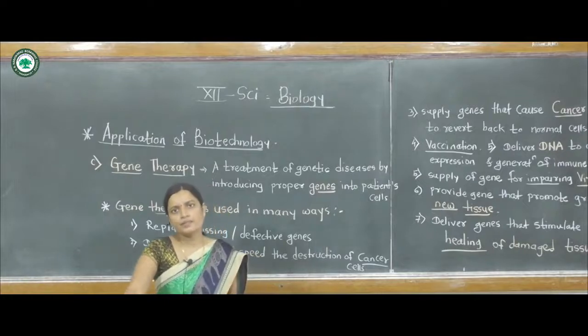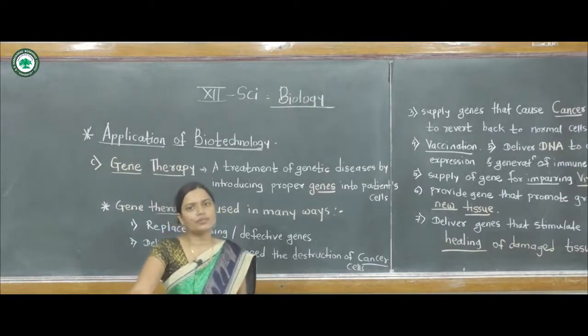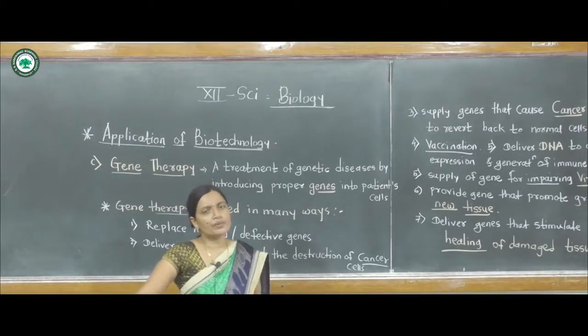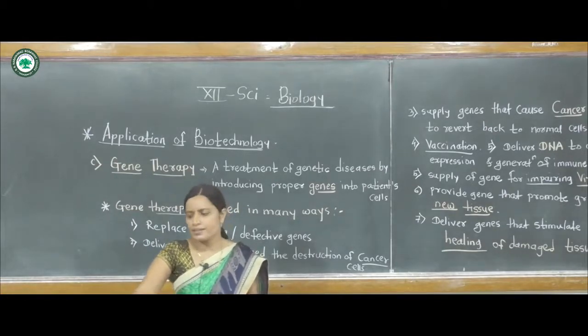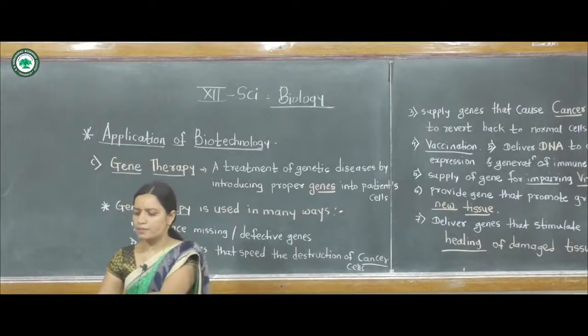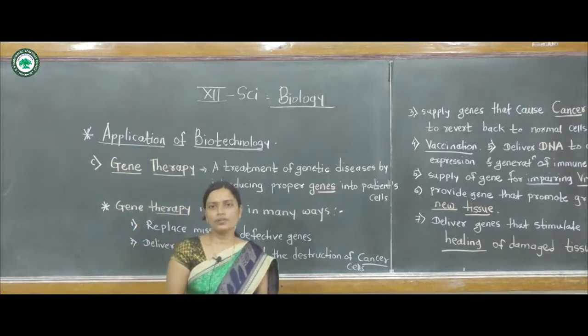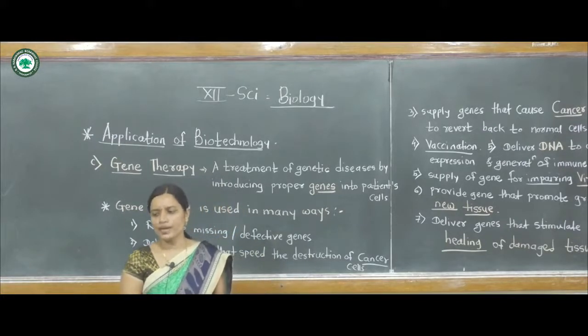Now this vaccine preparation is also formed with the help of some dead microorganisms like bacteria and viruses. These vaccinations deliver bacterial or viral genes.